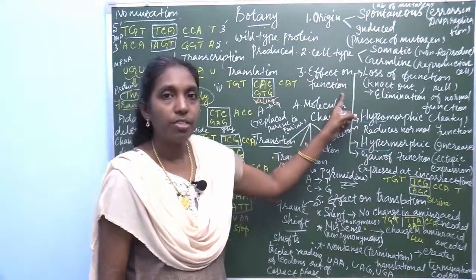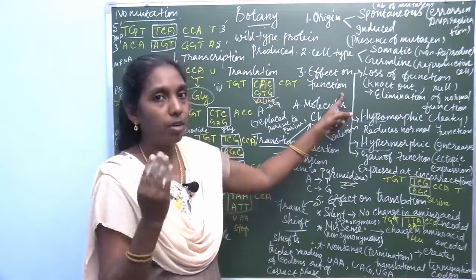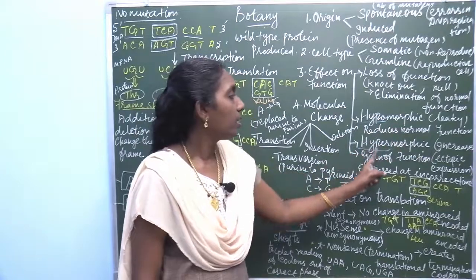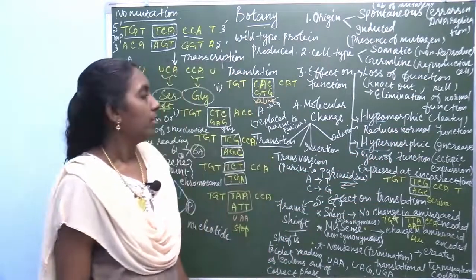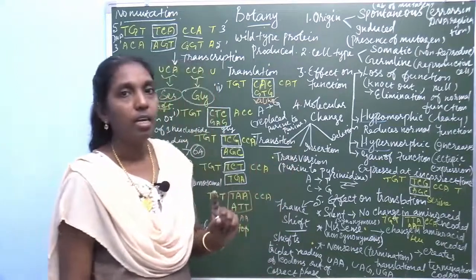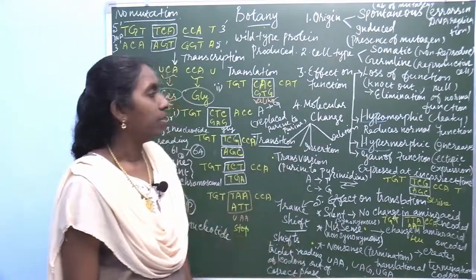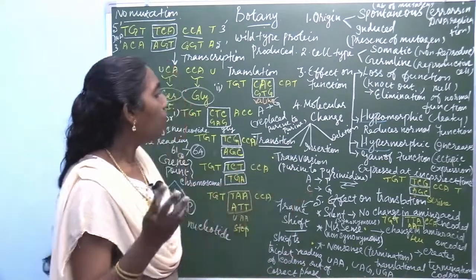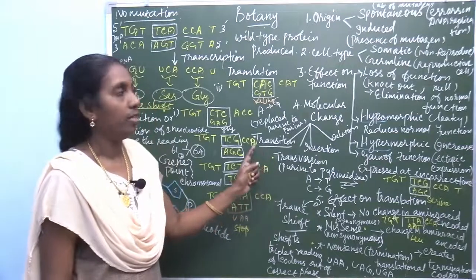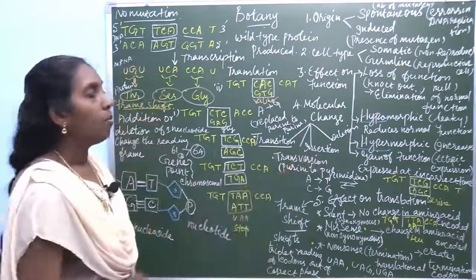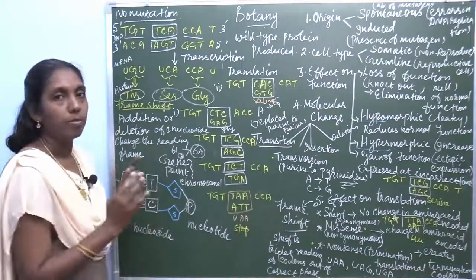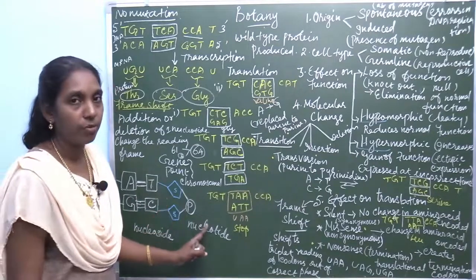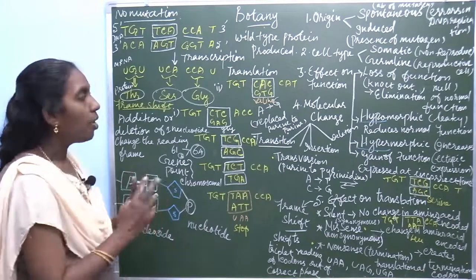So, based on the effect on function, there are four different types. What are they? Loss of function, gain of function, hypomorphic, hypermorphic. Then, the fourth category, molecular change. Due to molecular change, there are four different types of classification. Molecular change means a change in the molecular structure, the DNA, which contains a nitrogenous base, pentose sugar and a phosphate group.